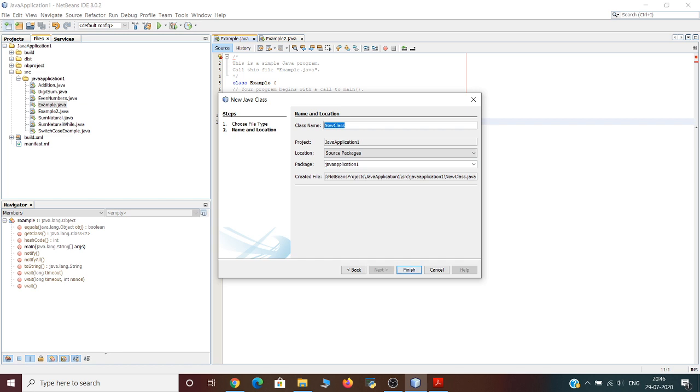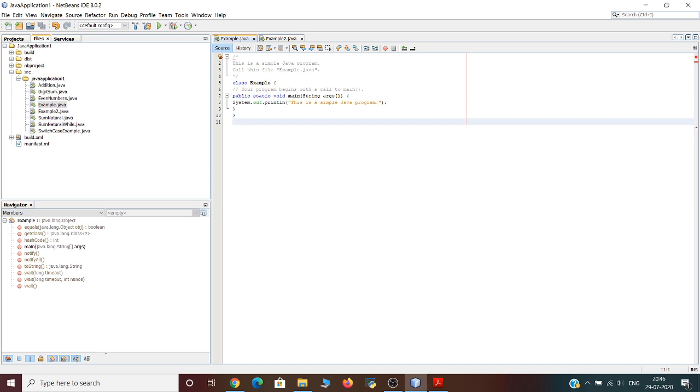So the one thing that you need to remember is, in case of Java, the file name should be the same as that of the class name. So whatever file name you want to keep, you have to give the same name to that particular class. So you just specify the class name, which will be the same as that of the file name, and you just click on finish. Okay, so let us now try to understand this. This is our first program, which is a very simple program as a first Java program.